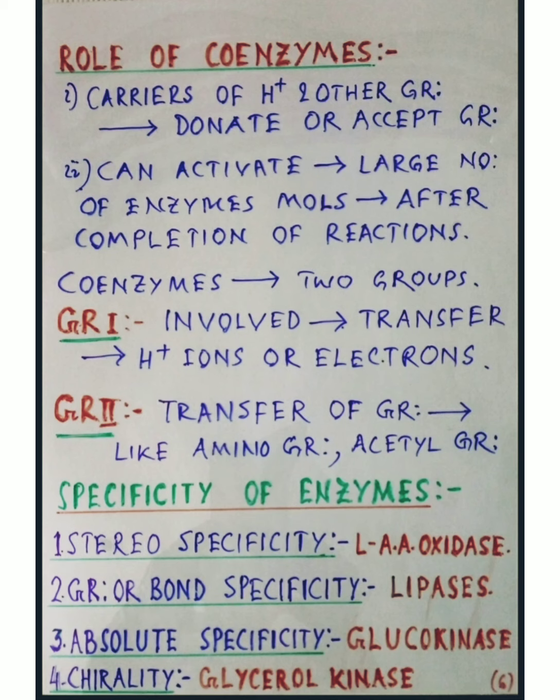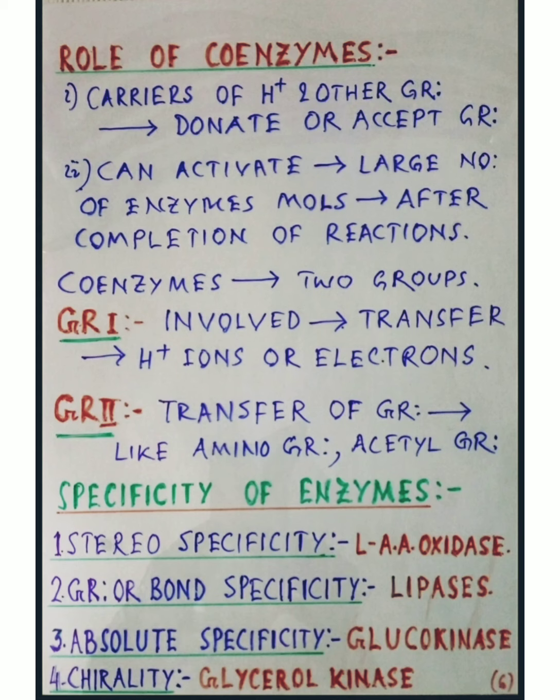Now, specificity of enzymes. Enzymes are usually very specific for the substrate on which they act, but the degree of specificity varies for different enzymes. It could be of several types. The first one is stereospecificity.